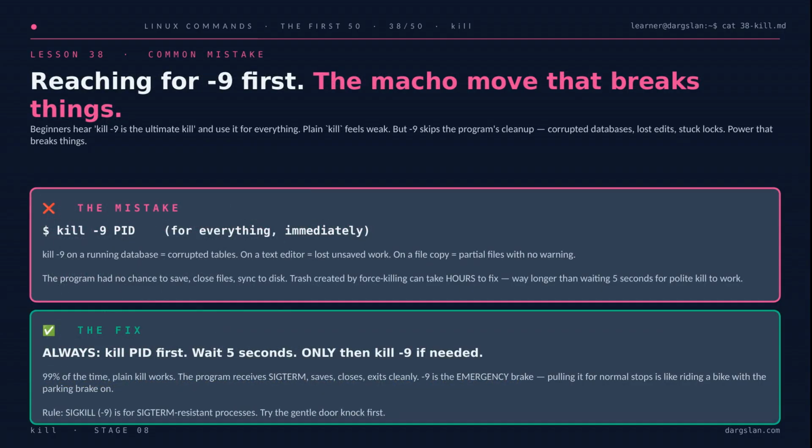Now, a word of warning before you get too comfortable. There's a temptation, especially early on, to reach straight for kill -9 because it sounds decisive. Don't. The -9 skips the program's cleanup entirely. No saving, no closing files, no syncing to disk. Run it on a database and you get corrupted tables. On an editor, lost work. The rule is simple. Plain kill first, wait 5 seconds, and only escalate to 9 if the process refuses to budge. Polite door knock before you kick it in.